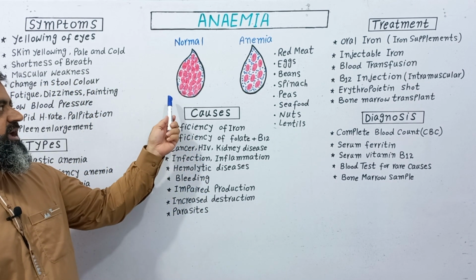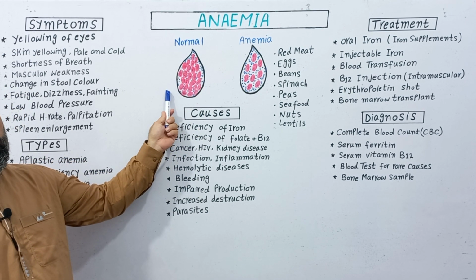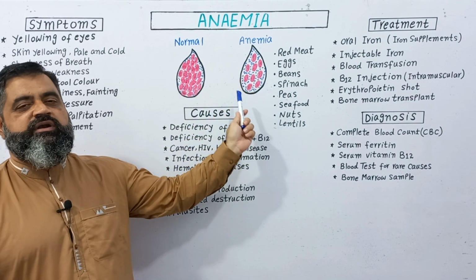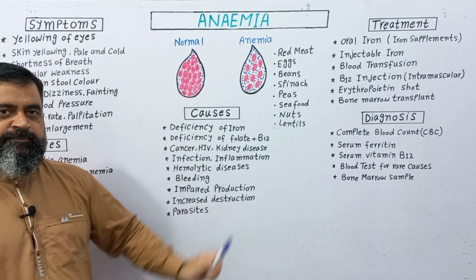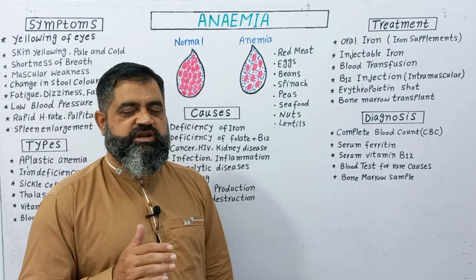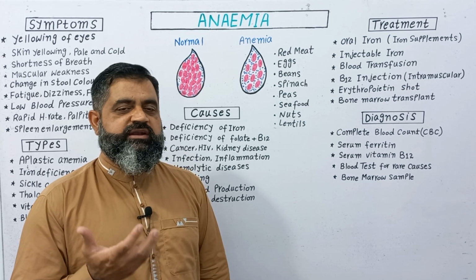A normal person has too many red blood cells in a blood drop, but an anemic person has only fewer red blood cells in a drop of blood. So how do we diagnose that it is anemia? There are certain tests which enable us to diagnose that it is anemia.